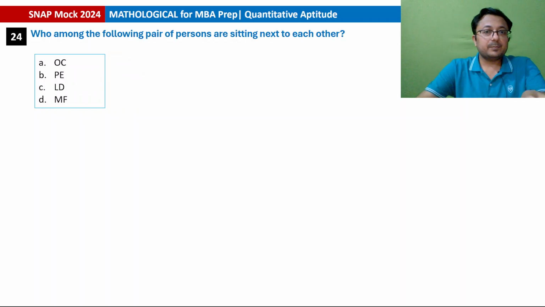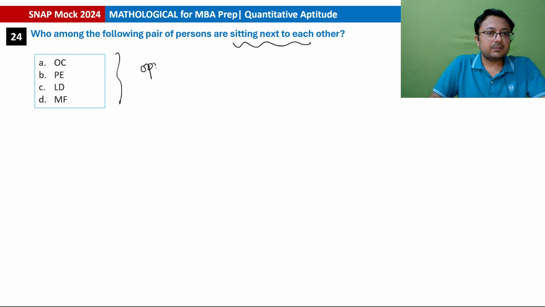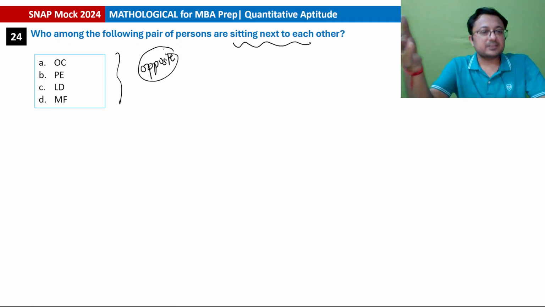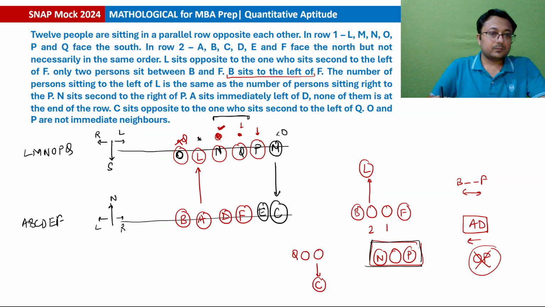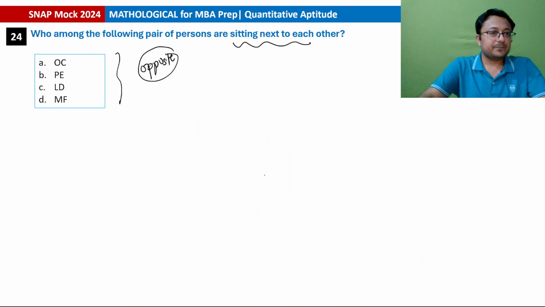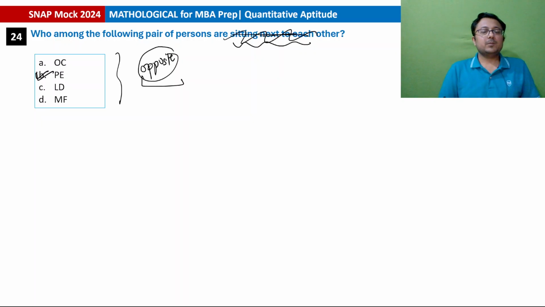Who among the following pair of persons are sitting next to each other? OC, PE, LD, MF. अब सारे के सारे जो पर्सन्स हमें गिवन है, they are not sitting next to each other, in fact opposite होंगे. तो गड़बड़ लिखा है यहाँ पे, opposite mention होना चाहिए था, because सारे के सारे जो ऑप्शंस हैं सब में तो opposite different row में बैठे हुए हैं. तो OC, PE, LD, MF, OC is not opposite, PE is opposite, LD is not opposite, MF is not opposite. तो PE will be the answer. बट PE आंसर किस चीज का है? Opposite कौन बैठा है? ठीक है, next to each other तो कोई भी केस नहीं है, because they are on different rows.